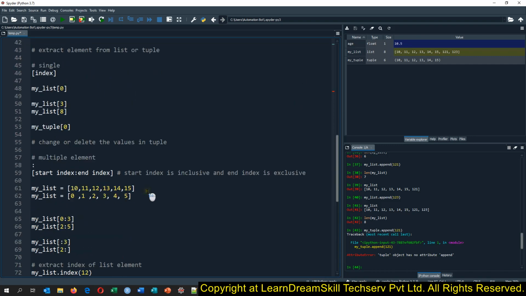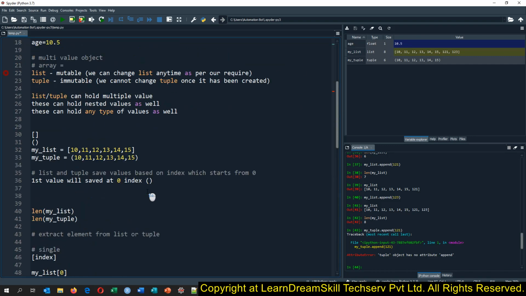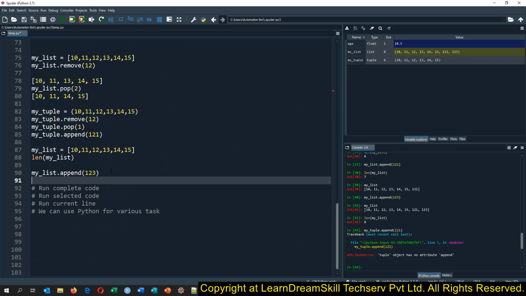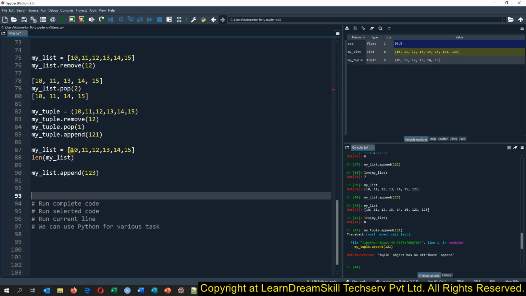Now, what I explained about the list and tuple is that they can hold multiple values. I have explained you can hold nested values and any type of value. So let me explain these two scenarios quickly. Right now we were assigning the same numeric values. Now let me create a multi value list equal to a new list.